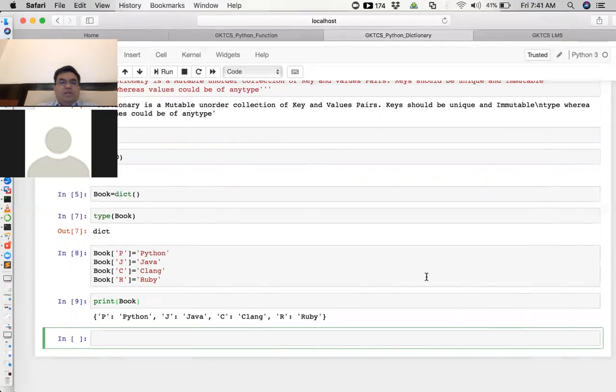What is the output you see right now? Let us observe this output. With the key, you can see the name of the dictionary also. Book is a dictionary. With the key, you are able to see whatever is saved within that also. So now, P is for Python, J for Java, C for C lang, and R for Ruby here. So P, R, C, and J, they are the keys.